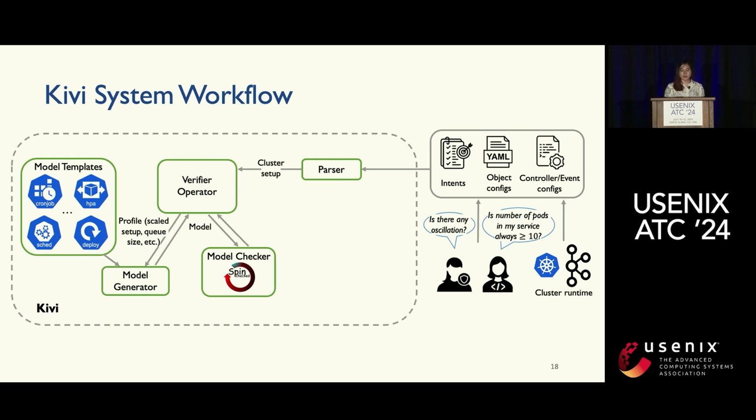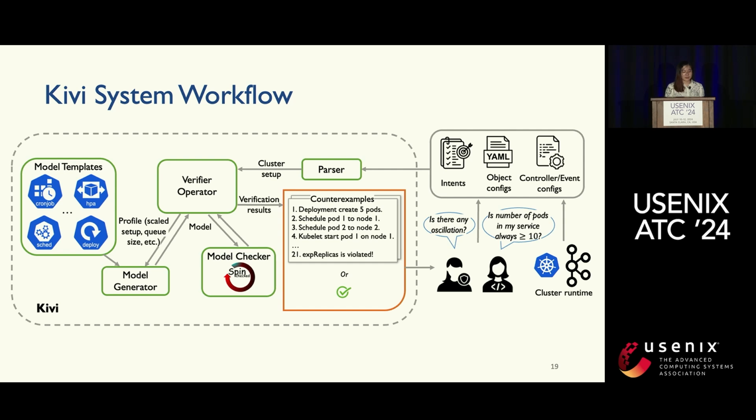And the verifier operator will decide whether we need another round of verification, which we'll discuss why later, or it will determine that the result is actually ready to be presented to the users. Either we'll reassure the user that everything is okay, or we will return a counterexample that consists of a sequence of actions that tell you how things actually go wrong and help the user debug their systems.